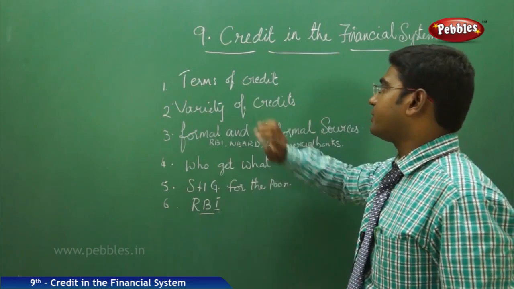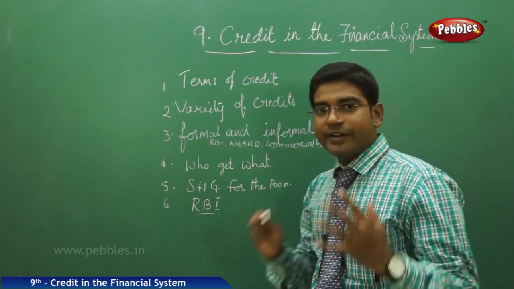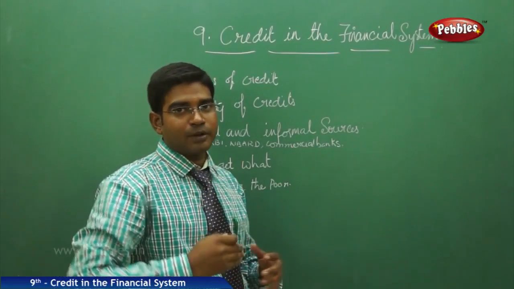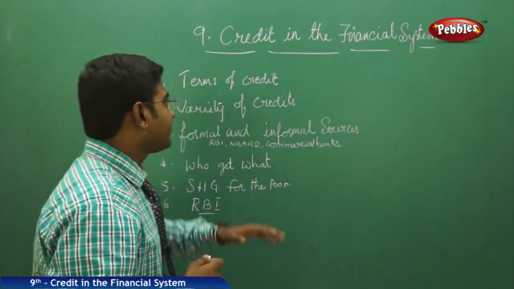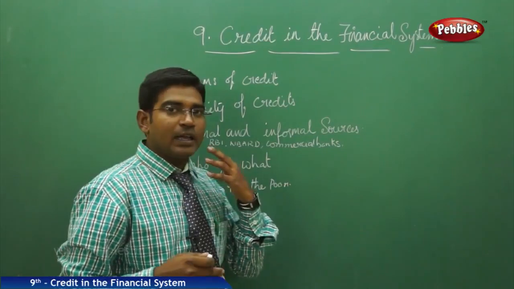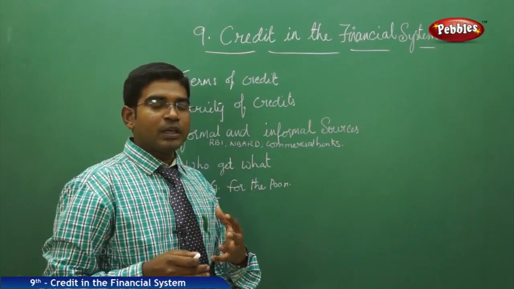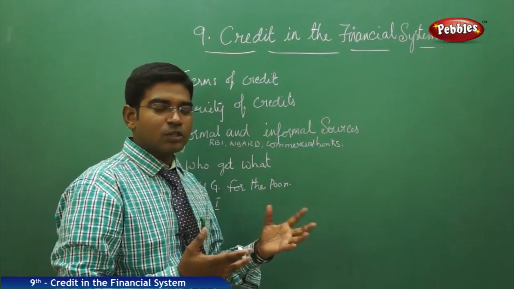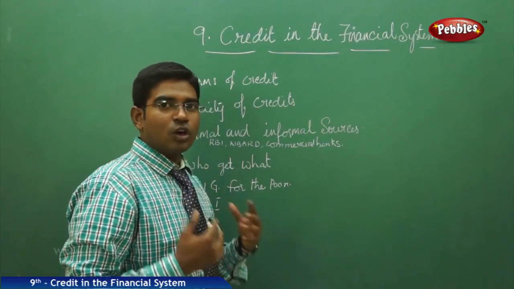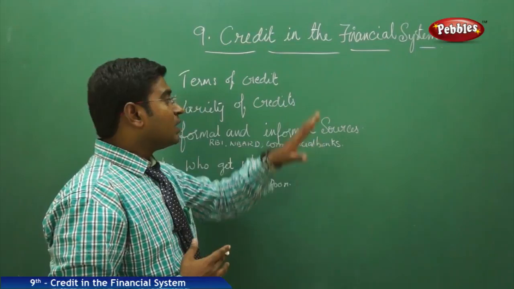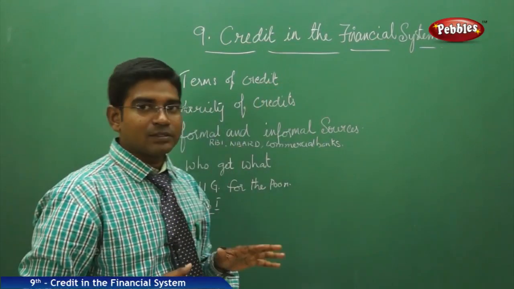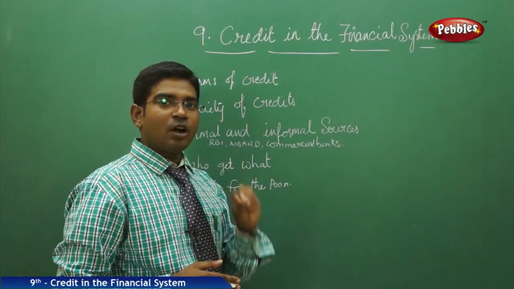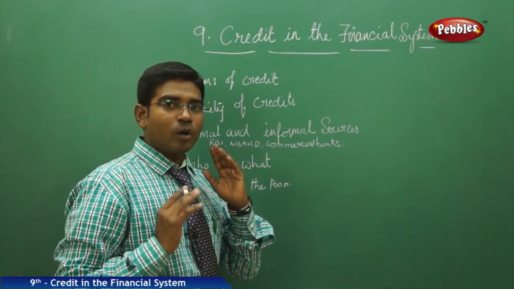In the terms of credit, what are the conditions that are laid down to give a loan amount to anyone? As we all know, if you want to take a loan, in order to buy a house, or for educational loans or whatever it is, especially from the banks, you need to have documents which provide surety of certain properties or assets.